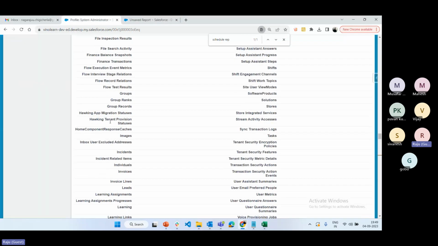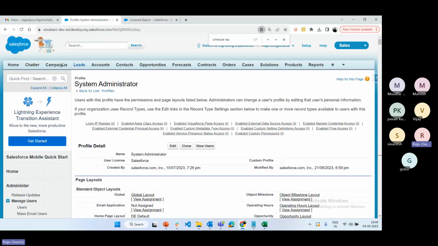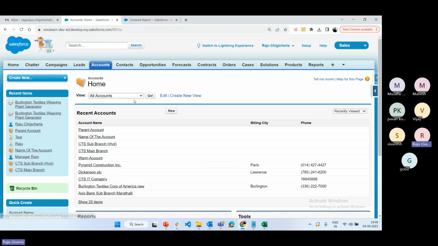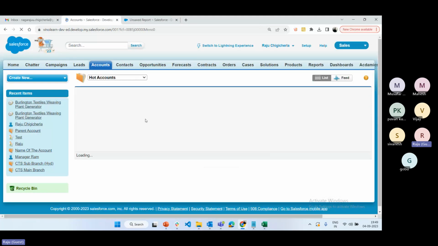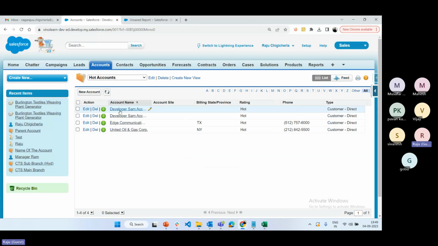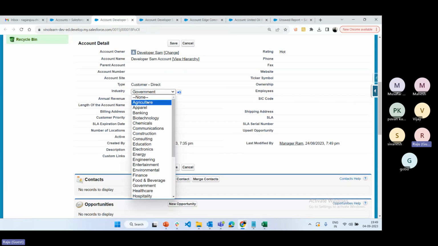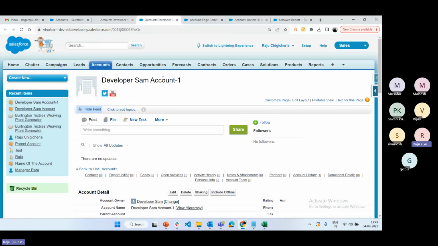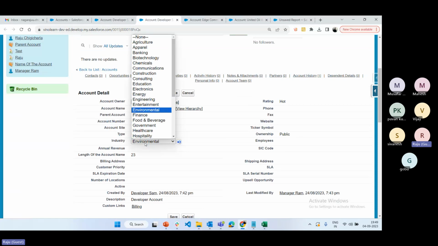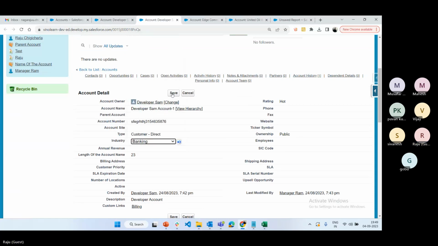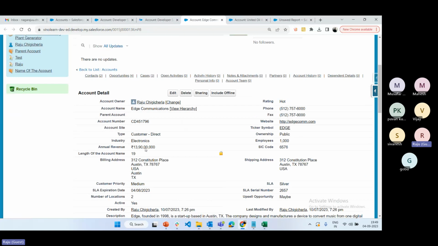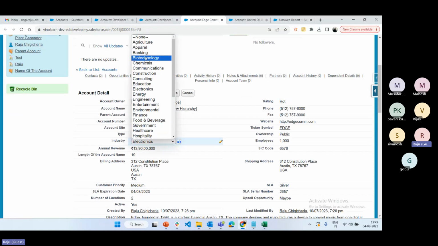Now what am I going to do? Go to the accounts and open any account with rating equal to hot. We already have hot accounts, right? Open this account separately and change industry to banking so that the data is visible. Save. The data was not displayed before because the report displays data based on the conditions only.